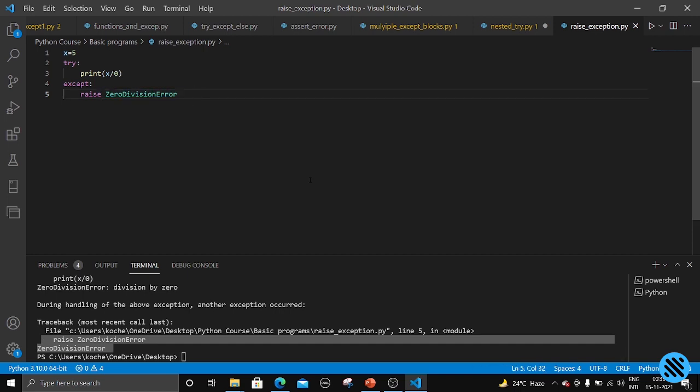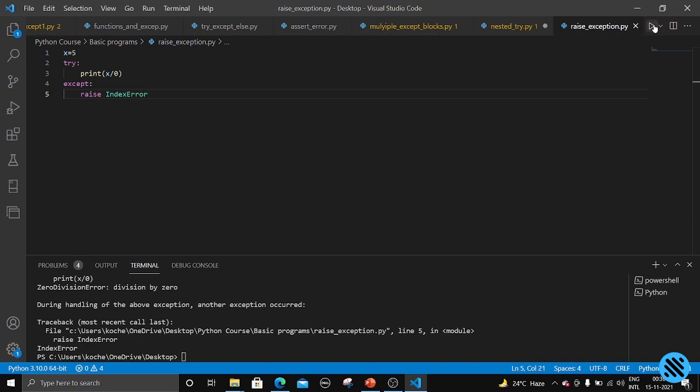We cannot directly write the exception name, that is zero division error. If we write index error, we will get the index error. We can raise any kind of error, and we can also raise indentation error. So these are the uses of the raise keyword. We will not be using raise keyword more, but if you want to show some custom error to the user, you can use the raise keyword.